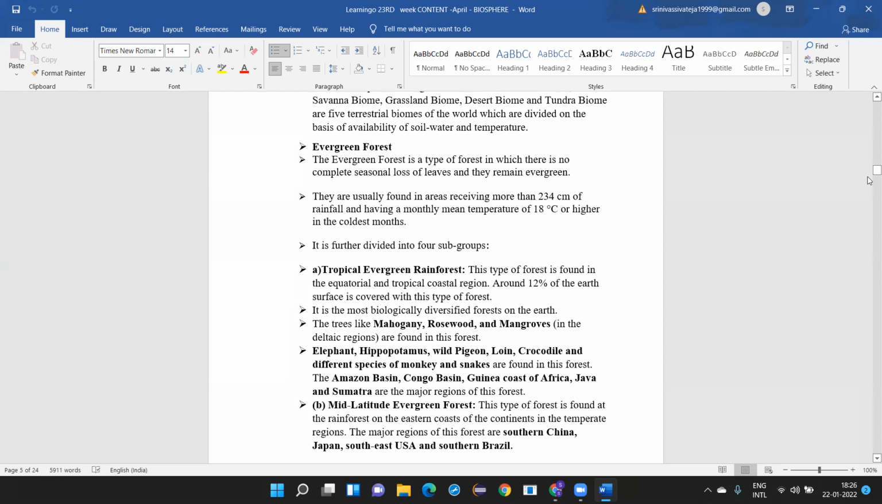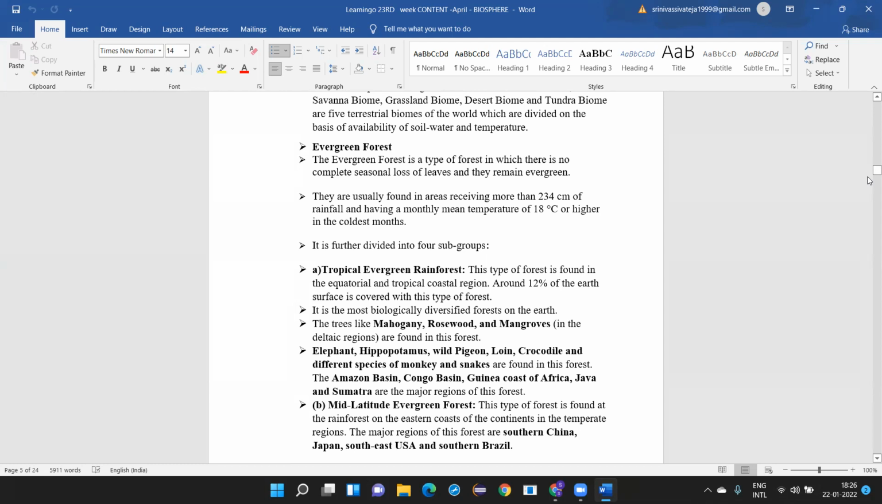Now, what is an evergreen forest? An evergreen forest is a type of forest in which there is no complete seasonal loss of leaves and they remain evergreen. That's why they are called evergreen, because they never shed their leaves. They are usually found in areas receiving more than 234 centimeters of rainfall and having a monthly mean temperature of 18 degrees or higher in the coldest months. So these are the main features when we are learning about them.